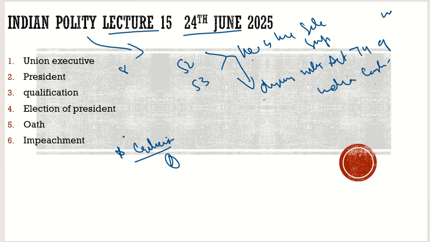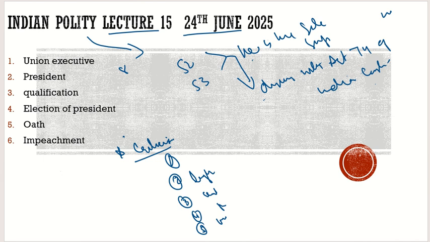Another criticism is that it is too lengthy. Another criticism is that it is more concentrated towards the center. Another criticism is that the amendment process is very hard, while for some, the amendment process is very easy. And one of the criticisms is that the articles are in a jumbled manner, and there is no proper sequence to the articles.